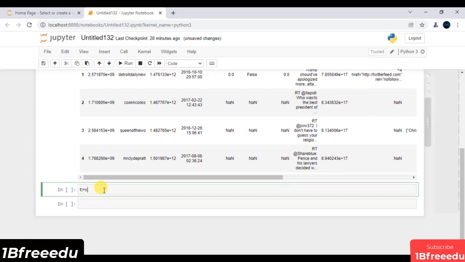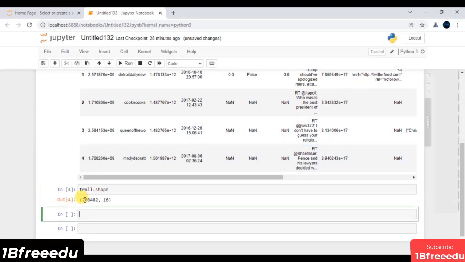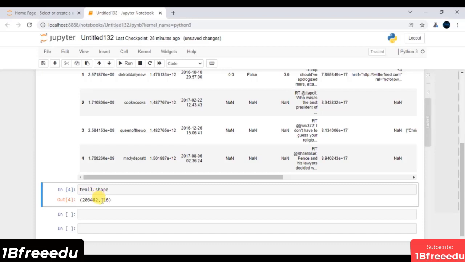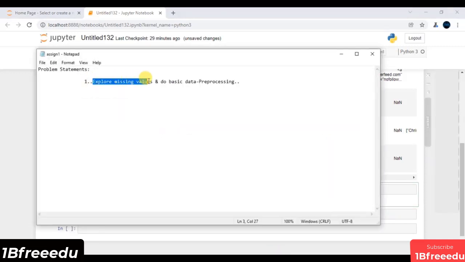If I say troll.shape, just to get the dimensions of a data frame, it will tell you how many observations you have in your data and how many columns you have in the data frame. So your first assignment is, you have to explore your missing values.